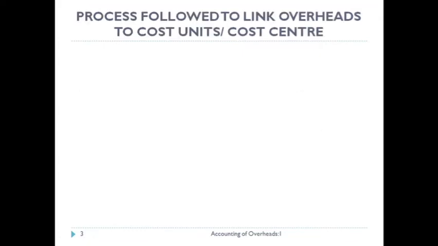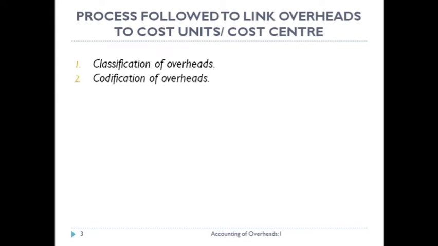Now there is a certain process to be followed to link your overheads to cost unit and cost center. What are these steps? The first one is classification of overheads. Second is codification of overheads. Step third is collection of overheads. Step fourth is allocation of overheads.